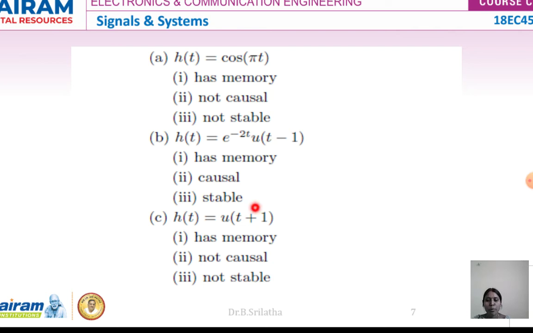Next one is u of t plus 1. The plus 1 is nothing but the future values. So it has a memory system. It is depending upon the future inputs, so it is not a causal system, it is not a stable system.